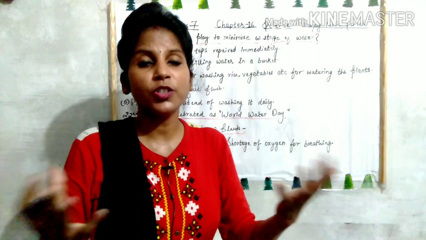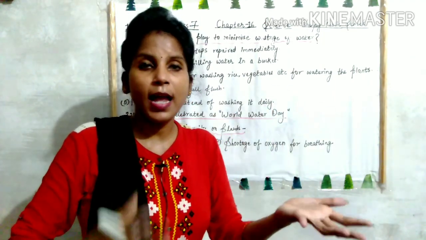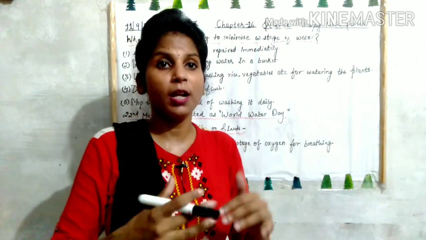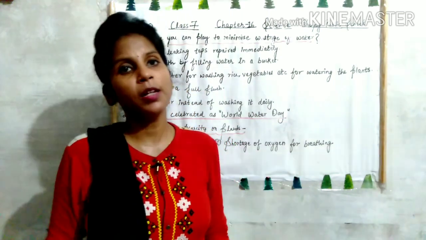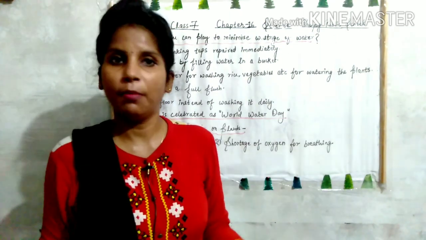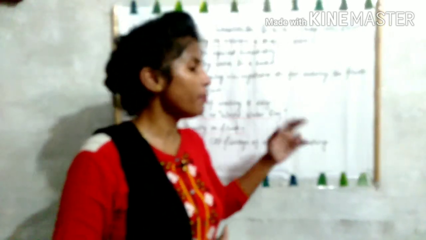So there will be shortage of food for the plant itself and for the animals and human beings who are dependent on the plants. जो कि हम plants पे dependent. Plants अपना खाने नहीं बना पाएगा, न खुद के लिए, न animals के लिए, न ही हमारे लिए. Okay. Then shortage of oxygen for breathing.